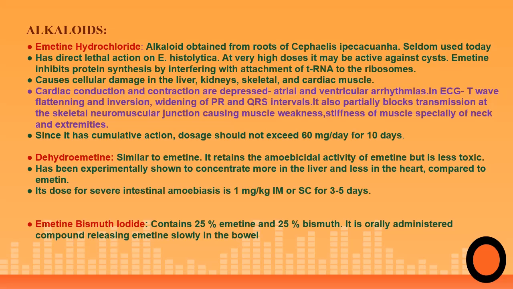It causes damage to liver, kidney, skeletal, and cardiac muscle. So this is not a very good, acceptable sign for Emetine. The primary adverse effect of Emetine is on the cardiac tissue because it has a tendency to get concentrated in the cardiac tissue. Cardiac conduction and contraction are depressed by prolonged use of Emetine. Susceptible patients will immediately develop ventricular arrhythmia. So atrial and ventricular arrhythmias are very common.